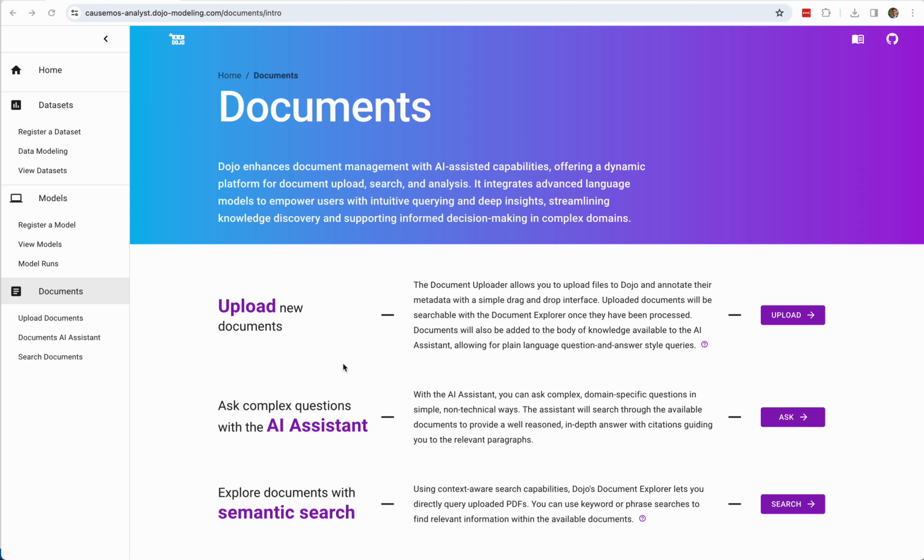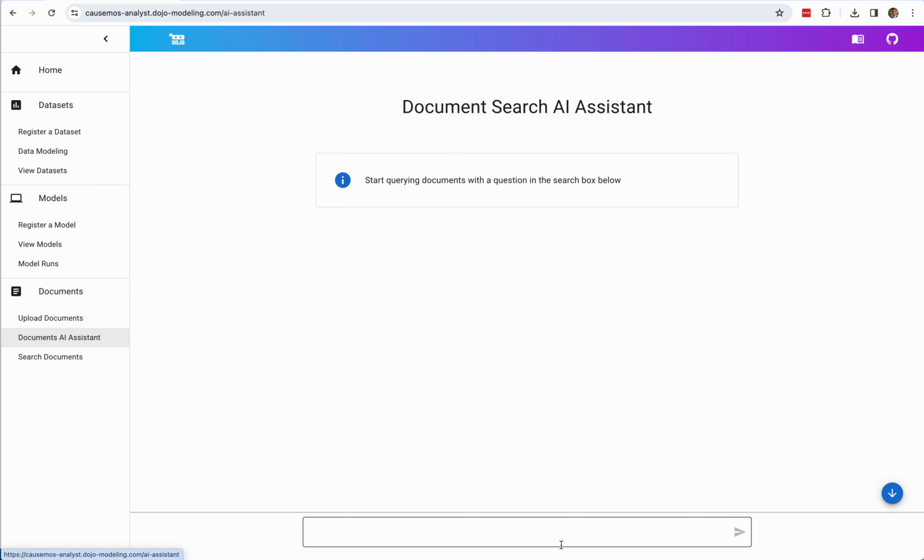Now that we've uploaded some documents, let's go ahead and check out Dojo's AI assistant. Here we can just click the Ask button, or we can click on the Documents AI Assistant button in the navigation panel. This is going to take us to a chat interface where we're able to ask questions. This instance of Dojo has been preloaded with some documents, as well as the few documents that we just uploaded